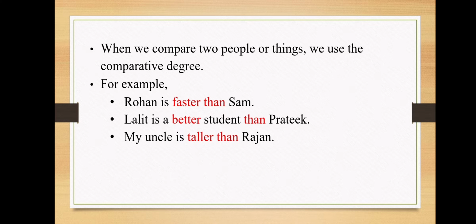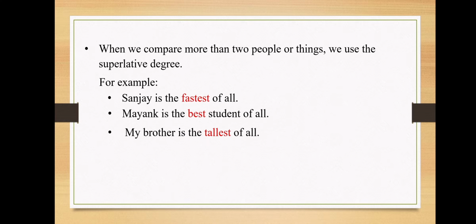Now let's see what is superlative degree. So children, when we compare more than two people or things, we use the superlative degree. So in comparative degree, we were comparing two people or things, and in superlative degree, we compare more than two people or things. For example, Sanjay is the fastest of all. Mayank is the best student of all. My brother is the tallest of all. I hope children you have understood the positive, comparative and the superlative degree.